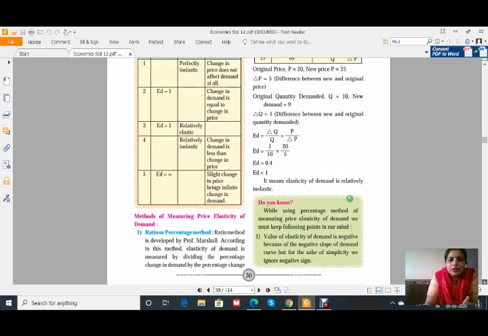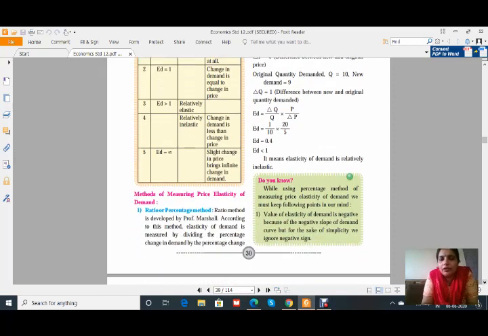Now, the methods of measuring price elasticity of demand. These methods have been asked as a short note question, that is the ratio or percentage method. The ratio method was developed by Professor Marshall. According to this method, elasticity of demand is measured by dividing the percentage change in demand by the percentage change in price.